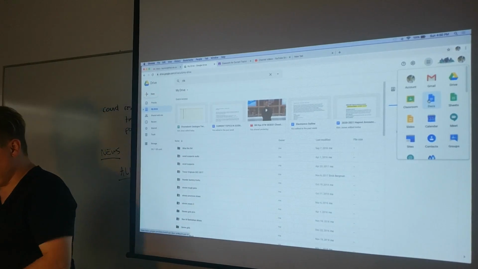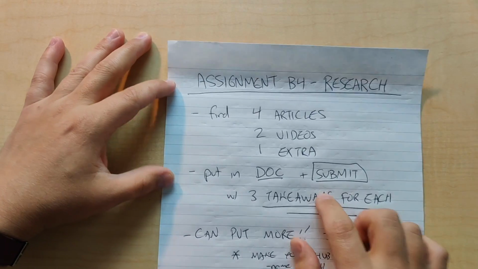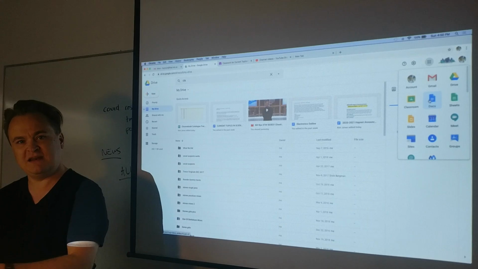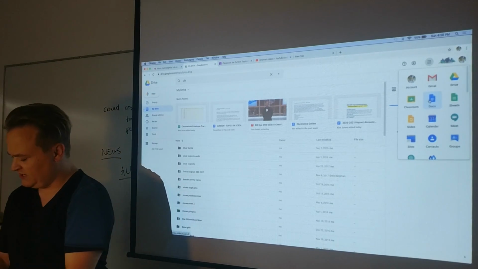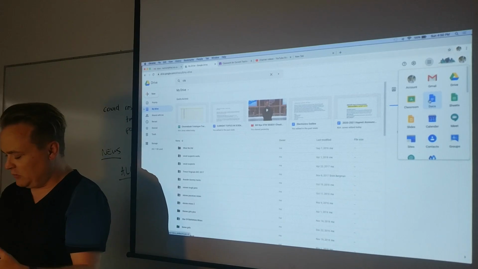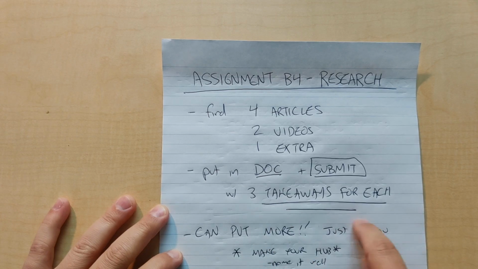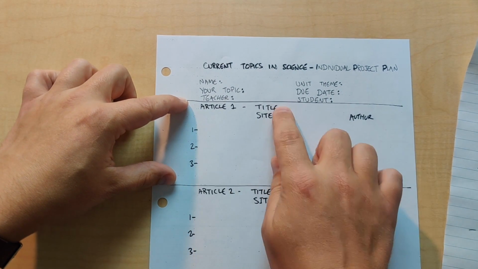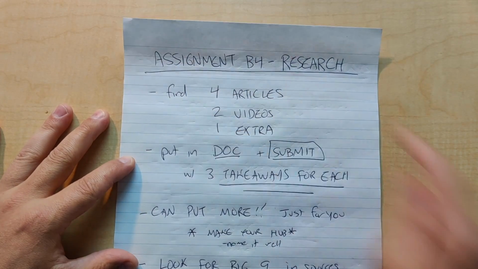So what you need to do in this assignment in B4, doing your research for your countries, is you're going to find 4 articles, 2 videos, and 1 extra thing. That could be another video, another article, a song, something different. It's whatever you want. It could be something normal or something weird, whatever you like. You're going to put those into a doc and submit it with 3 takeaways for each. Remember, Article 1, takeaway, title, site, author, and so on. Same kind of thing, but you're going to do it in a doc and submit it for assignment 4.